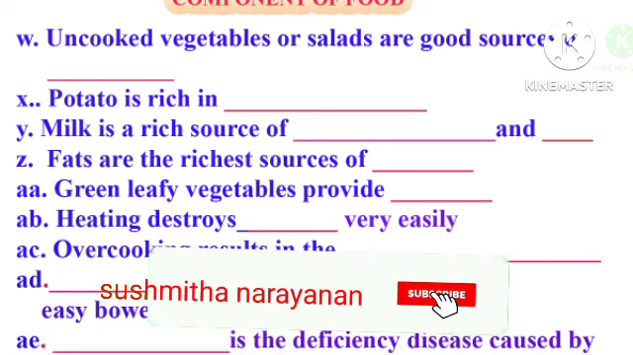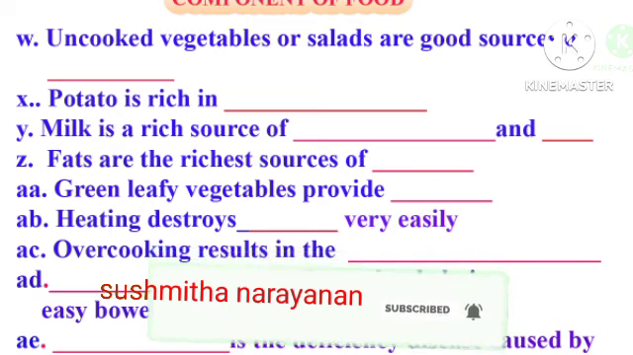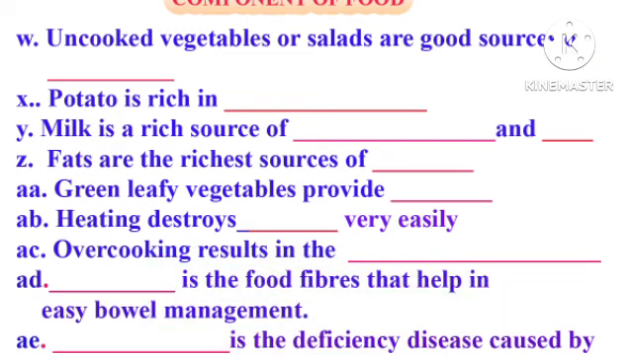Question number X. Potato is rich in dash. The answer is carbohydrate. Question number Y. Milk is a rich source of dash and dash. The answer is minerals and proteins. Question number Z. Fats are the richest sources of dash. The answer is energy.